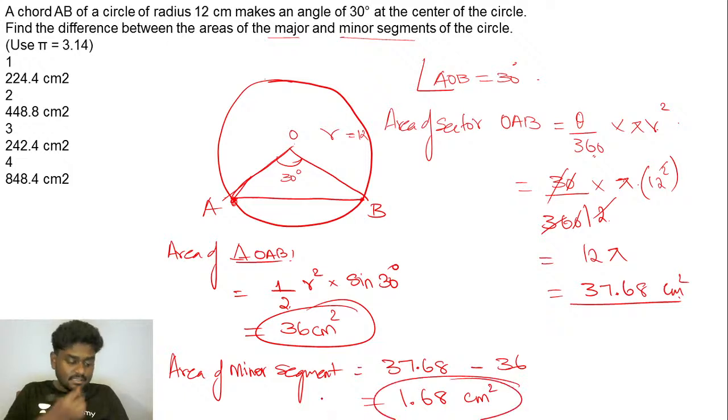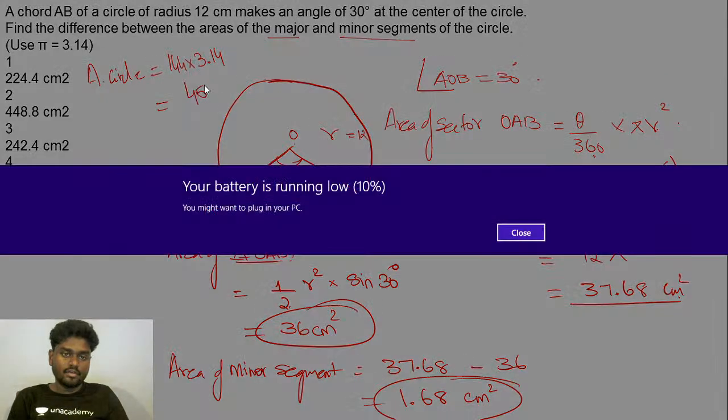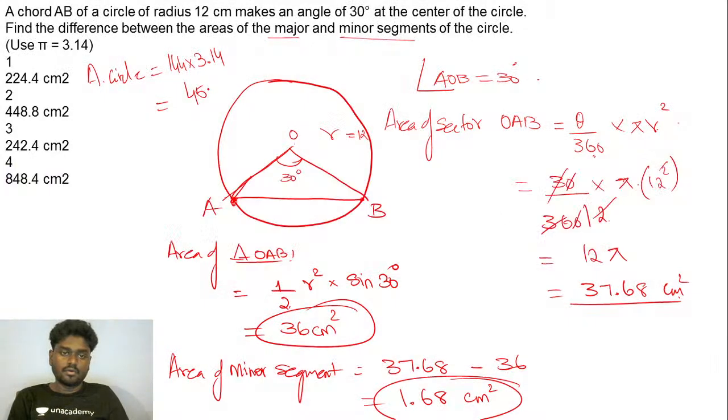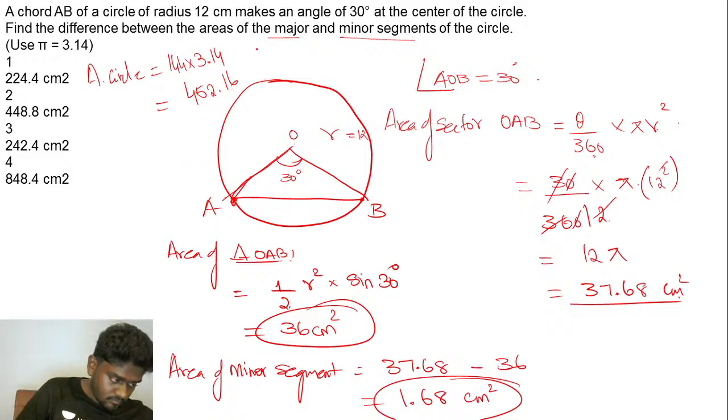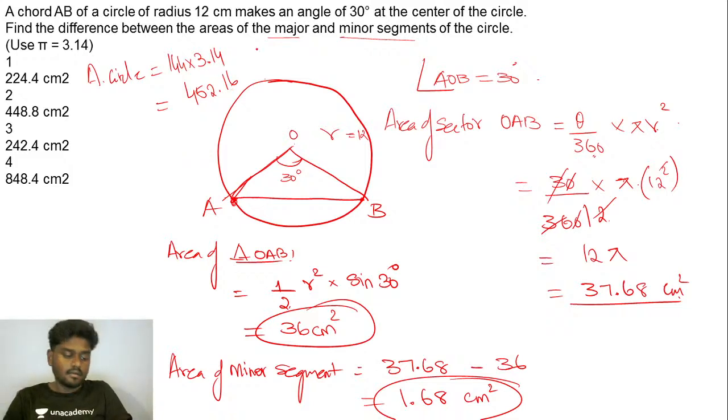And a major segment, if you see, area of the circle is nothing but pi r square. So that's going to give you 144 into 3.14. This will give you 452.16, right?